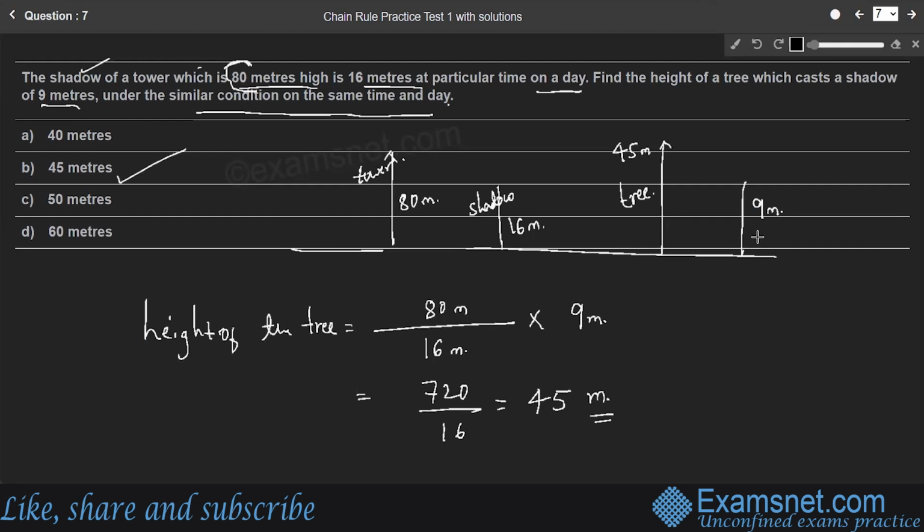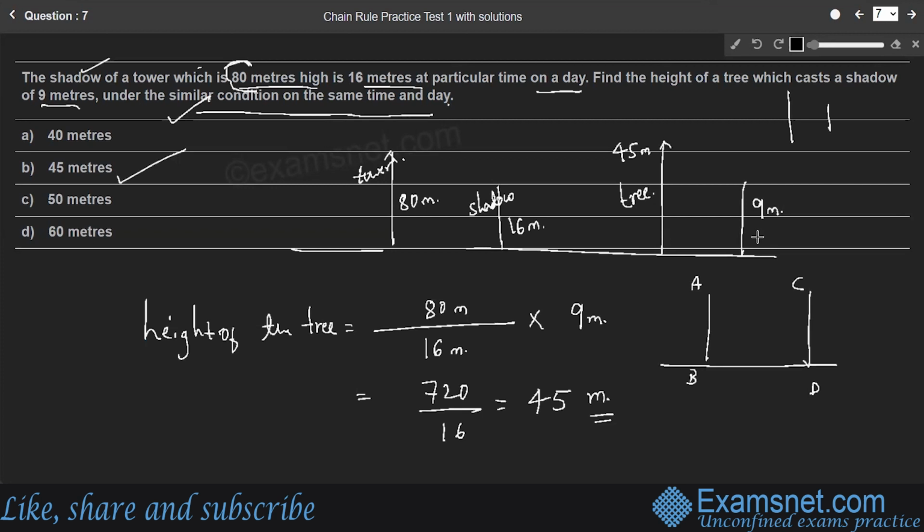So whenever in the question it is given that under the similar condition on the same time and day, the two objects and their shadows are directly proportional. For example, we'll consider two objects AB and CD. They may be buildings, trees, towers, anything, right?